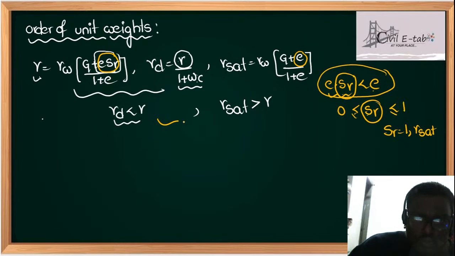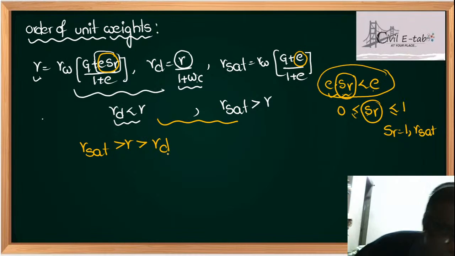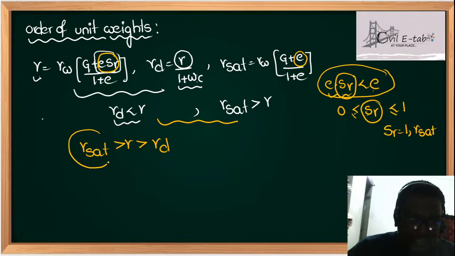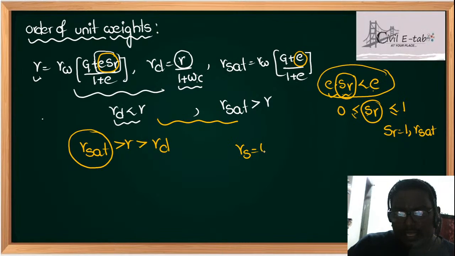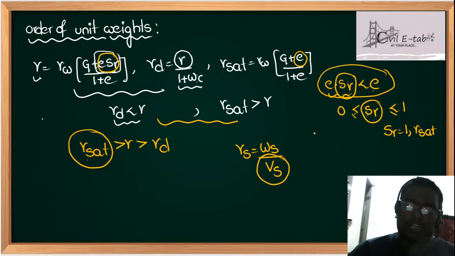So from this relation, I can write that gamma sat is greater than gamma D. Now you will ask me, what is one more relation? In gamma sat, remember the formula: weight of solids by volume of solids. And in the denominator part, in gamma sat, you will have total volume. What is gamma sat? Weight of water plus weight of solids by total volume, but here the denominator is very less.